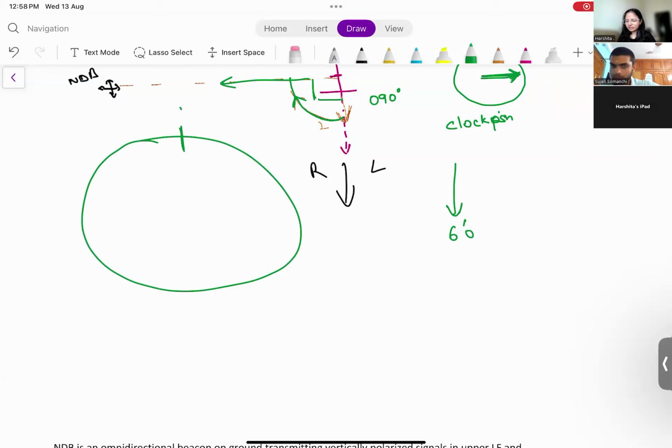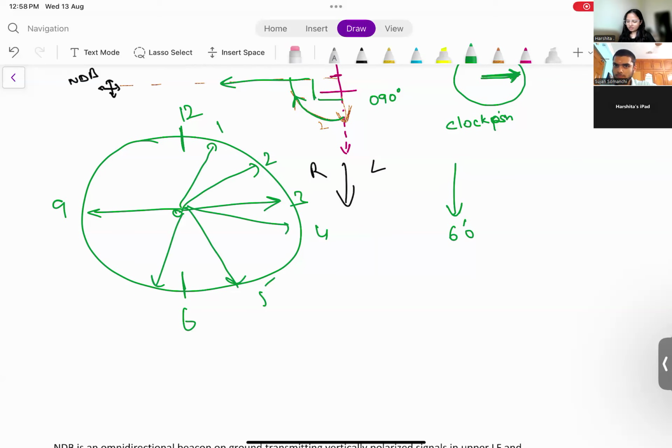Forward it's 12. Back it's 6. On your right it's 3 o'clock. On your left it's 9 o'clock. Somewhere in between 1 o'clock, 4 o'clock, 5 o'clock, 7 o'clock, 8 o'clock, 10 o'clock. This is how you tell your positions in clockwise senses, in clocks.